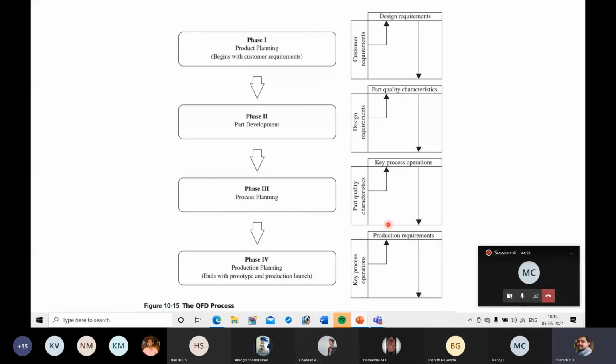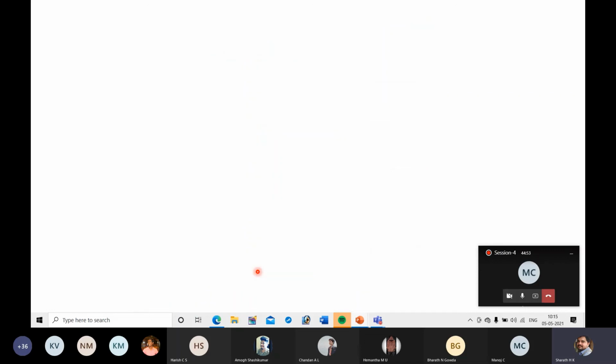So machines, shop floor space required, materials, raw material, all those things come under production requirements. Finally you will end up with a prototype. First you will produce a few units of the product. You will evaluate. If everything is right, you will go for mass production. Suppose there are problems, once again you will go back to phase 1. So this is how the QFD process will be done.